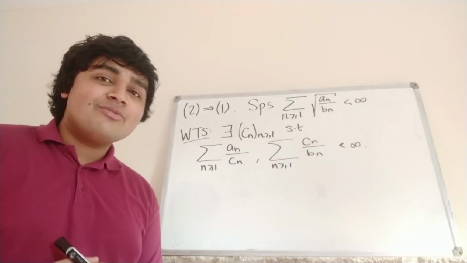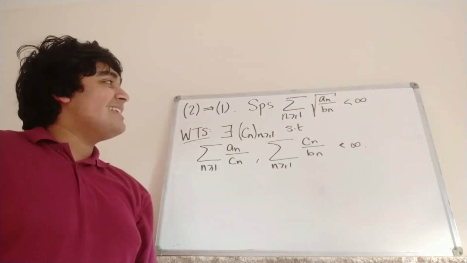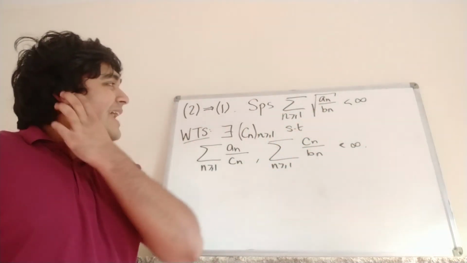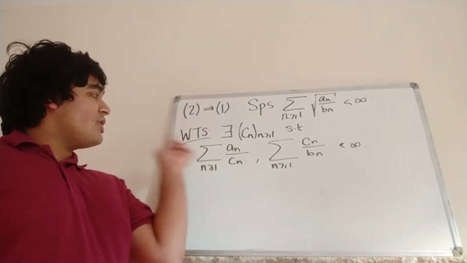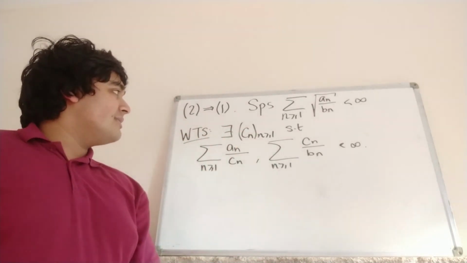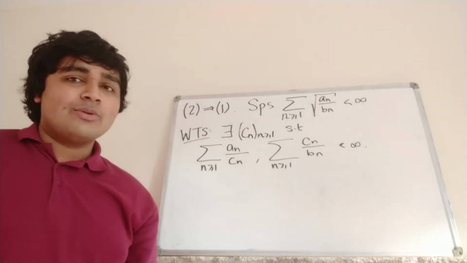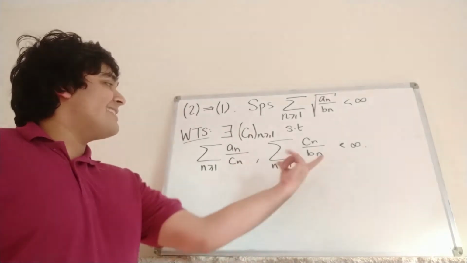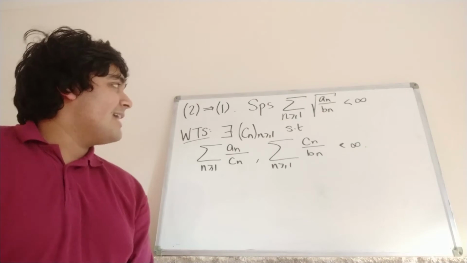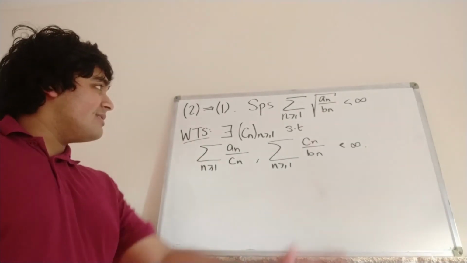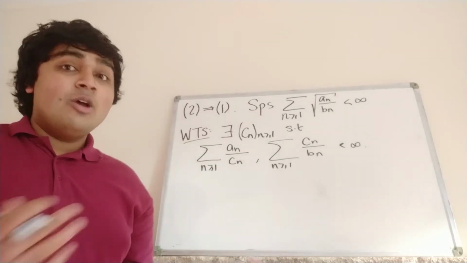Okay, so now we're going to prove the other direction, so 2 implies 1. So we're going to assume that the sum from n equals 1 to infinity of the square root of an over bn is less than infinity, so it converges, and we want to show that there exists a sequence of positive real numbers Cn, such that the sum from n equals 1 to infinity of an over Cn and the sum from n equals 1 to infinity of Cn over bn both converge. Okay, and this is actually quite straightforward, because if we can just explicitly give a Cn which has these properties, we'll be done.